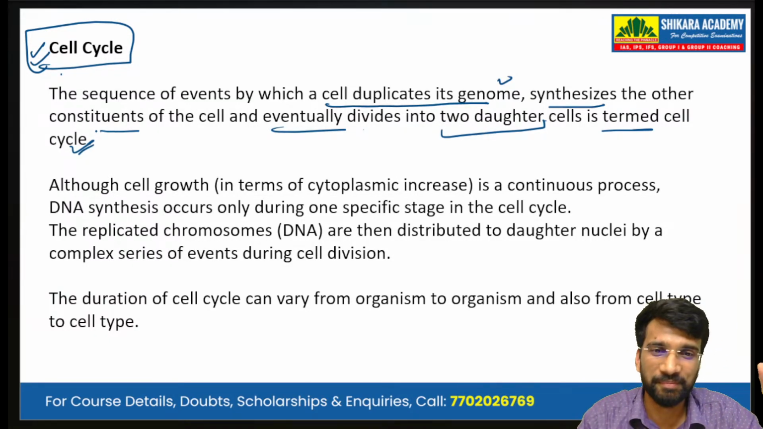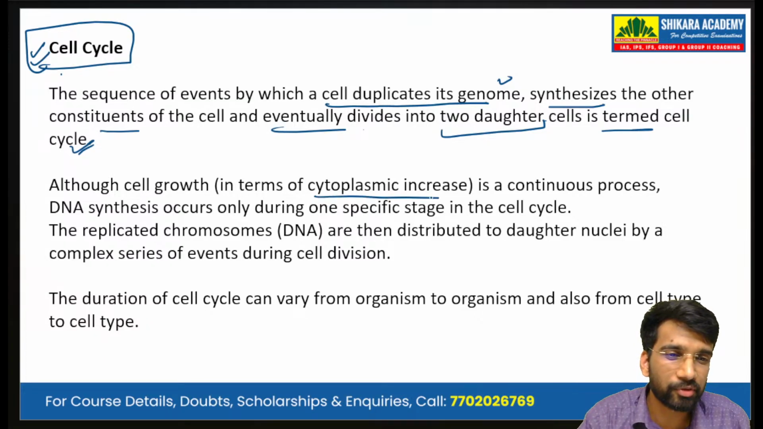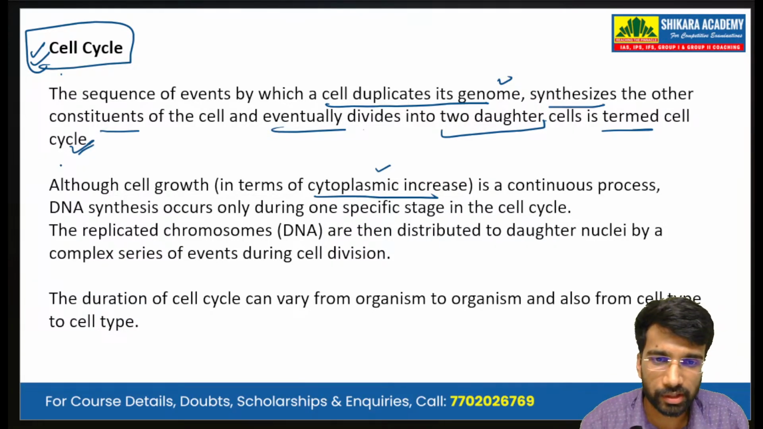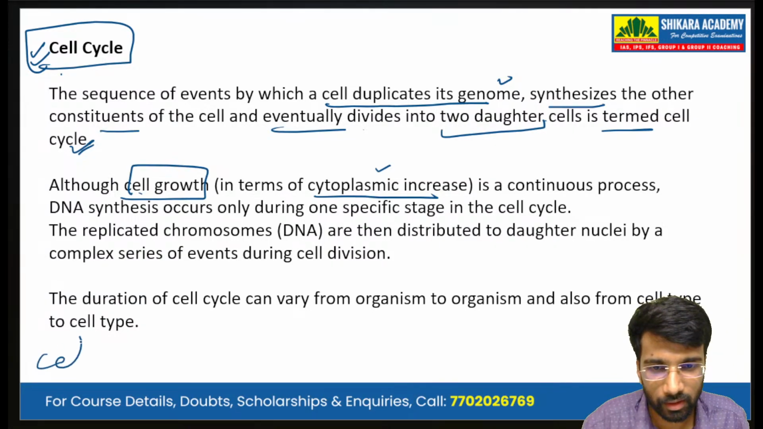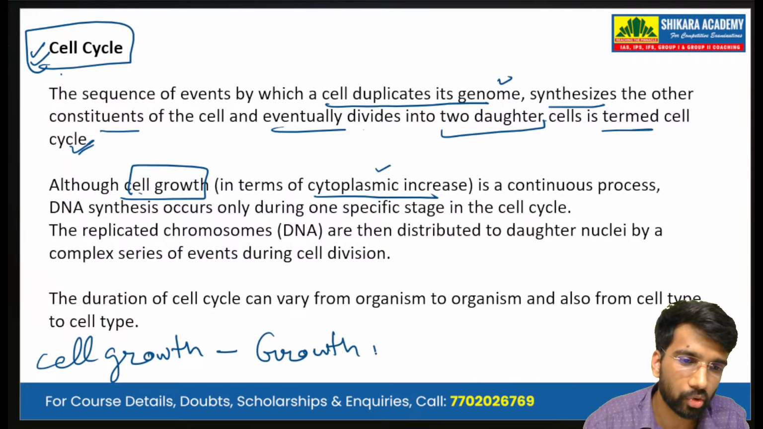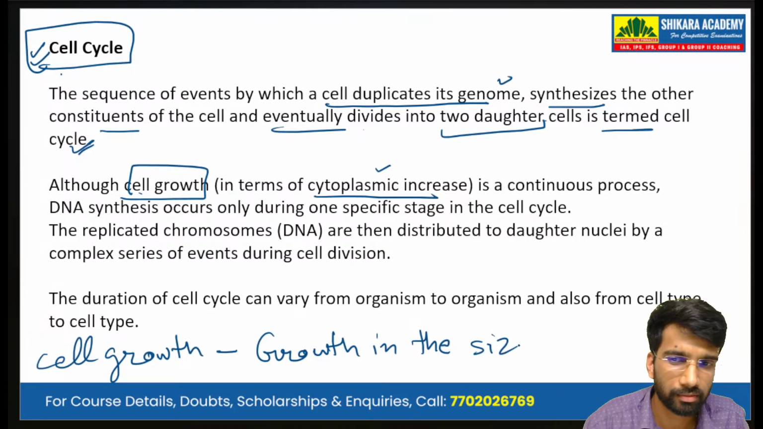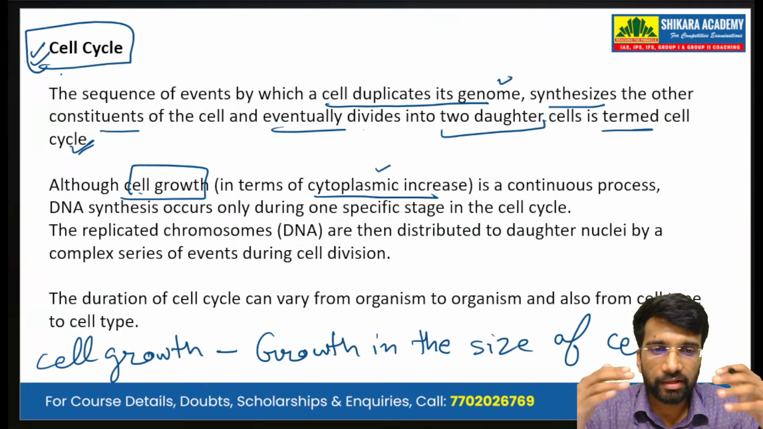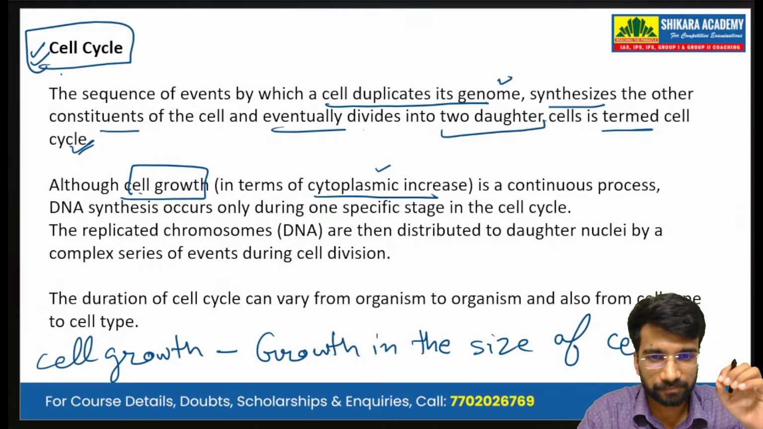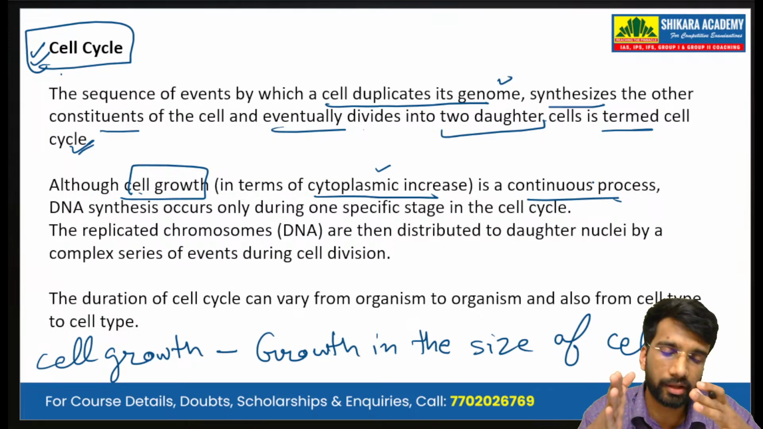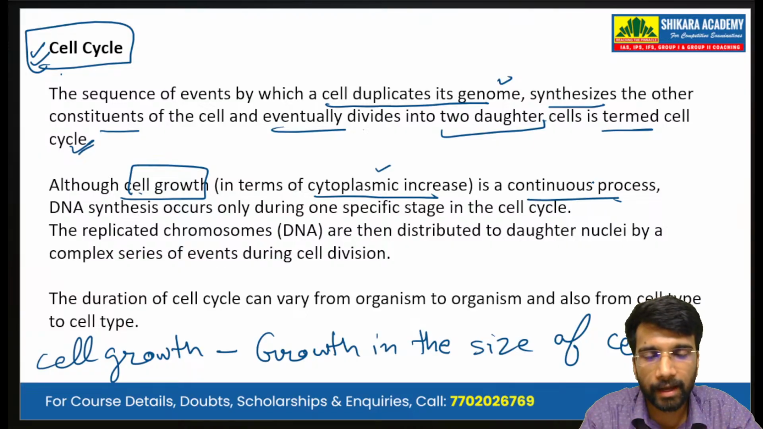Cell growth, in terms of cytoplasmic increase, is a continuous process. Cell growth means growth in the size of the cell. It is an ongoing process, but after a cell has attained a certain threshold, it starts to divide. The entire process is part of the cell cycle.